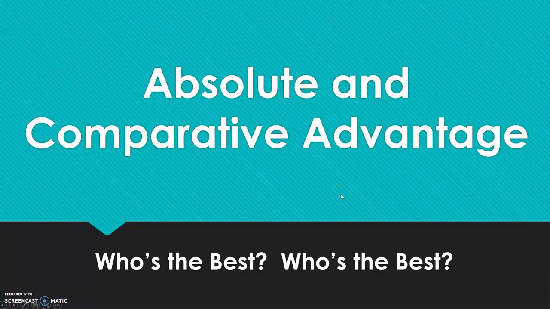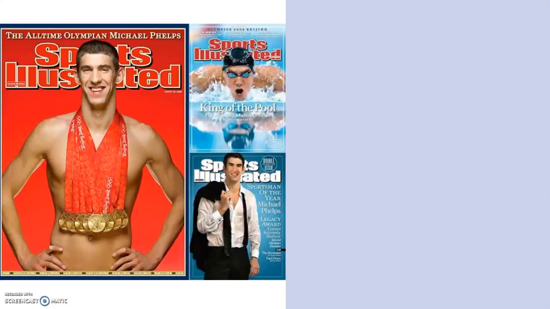Hey econ students, I wanted to talk you through absolute and comparative advantage type problems. What we're looking at is who's the best and then who's really the best. So let's talk Michael Phelps. Is Michael Phelps maybe the best swimmer ever?